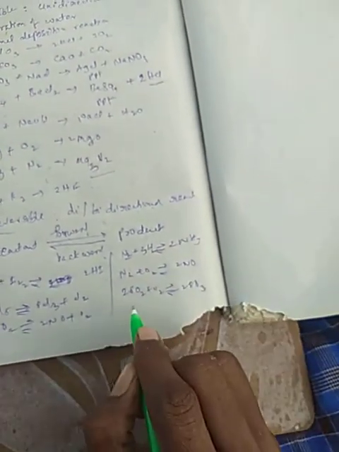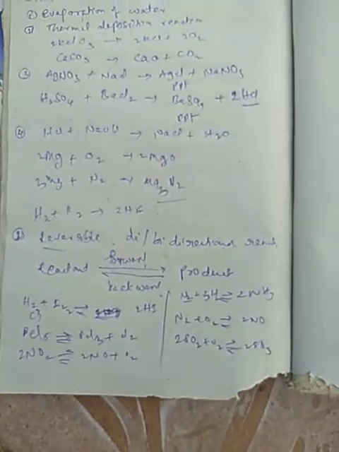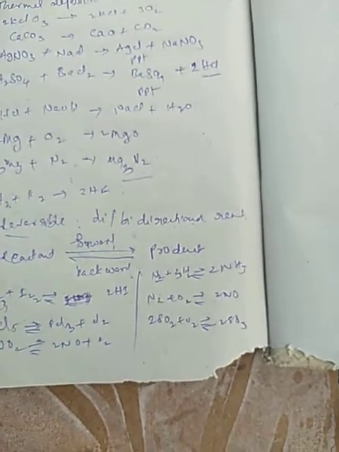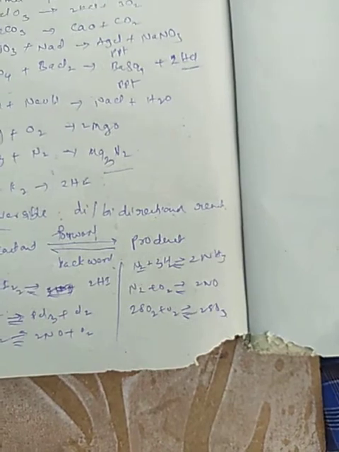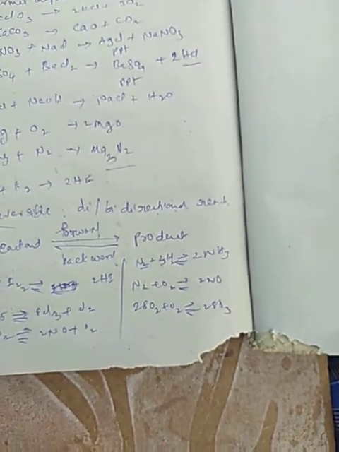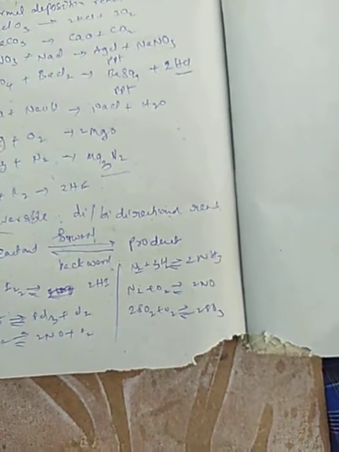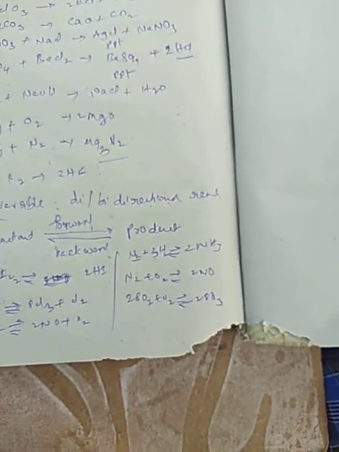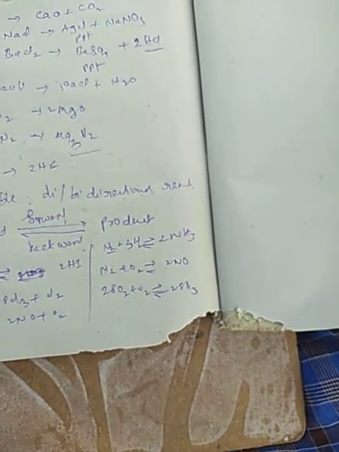Also 2SO2 plus O2 gives rise to 2SO3. These are all reversible reactions, and these reversible reactions must happen in a closed vessel only, and a particular temperature must be maintained. The concentration of the reactant always decreases, while the concentration of product increases.